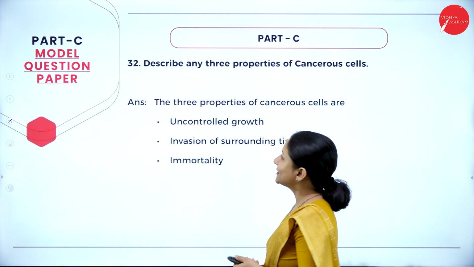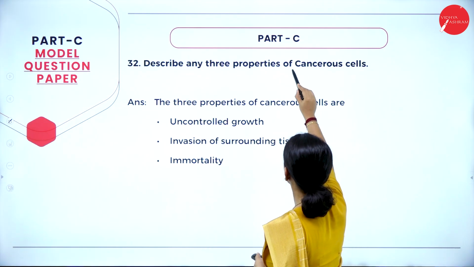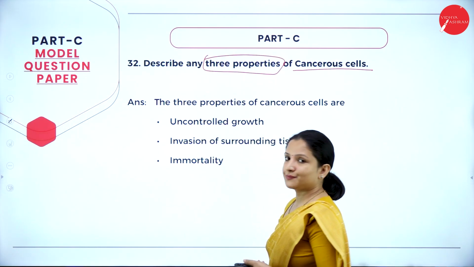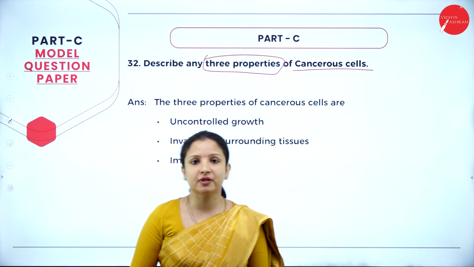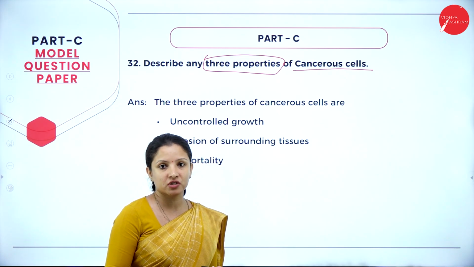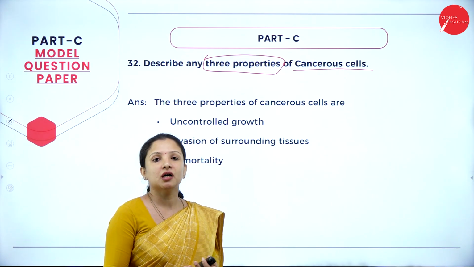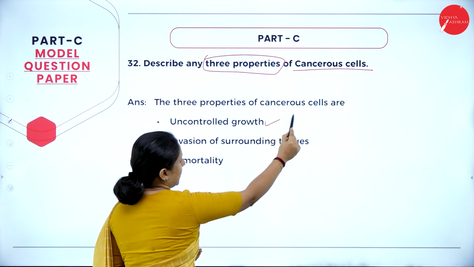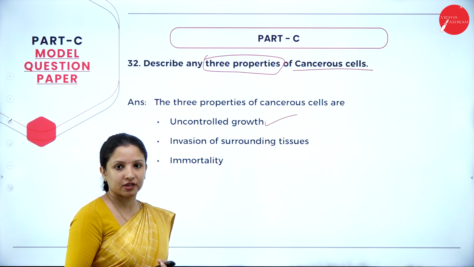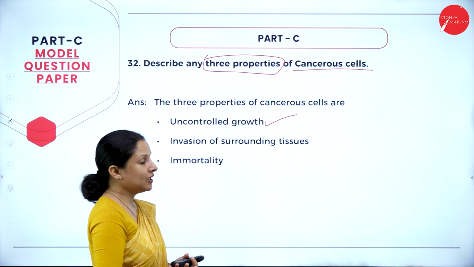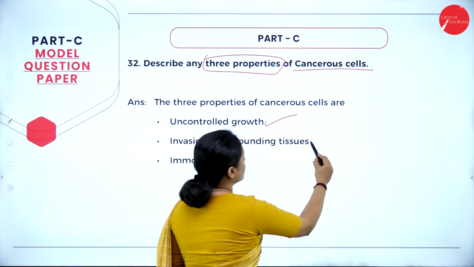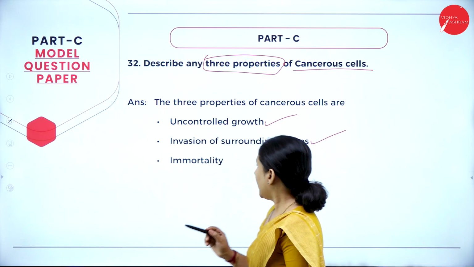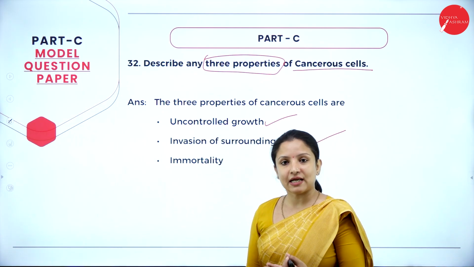So next question, describe any 3 properties of cancerous cells. So any 3 properties. So the first property is cancer cells usually don't have proper cell division. The cells divide in a haphazard manner, that is uncontrolled division is there. So therefore uncontrolled growth of the cancer cell leading to tumor. Next is cancer cells have the property of invading the neighboring tissues, and that is capable of metastasis.